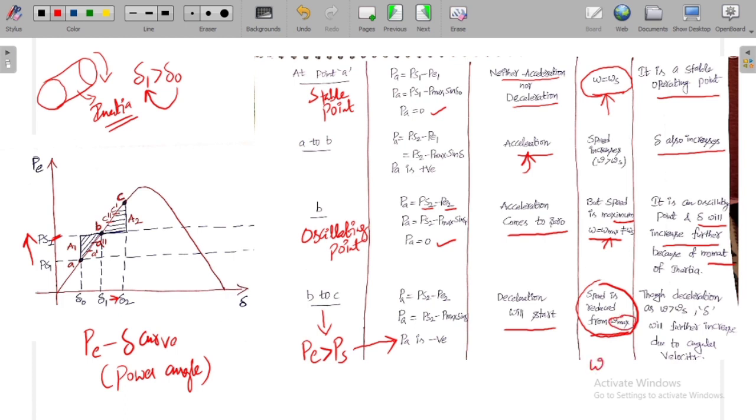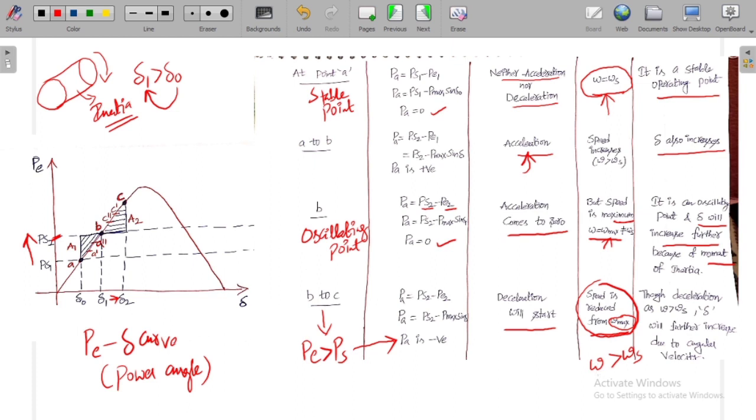What is omega? Omega is the speed of rotor. Though the speed is reduced from omega max, it is still greater than omega s, because omega s is nothing but the speed of stator magnetic field. Omega is the speed of rotor.